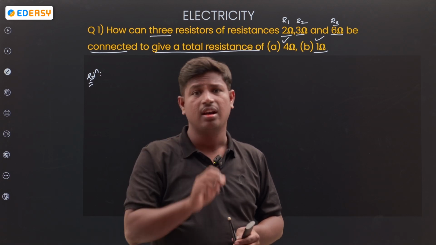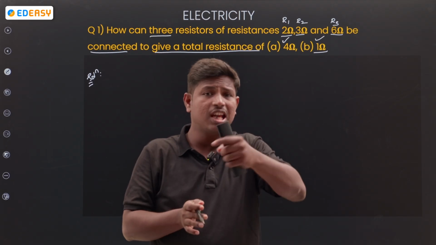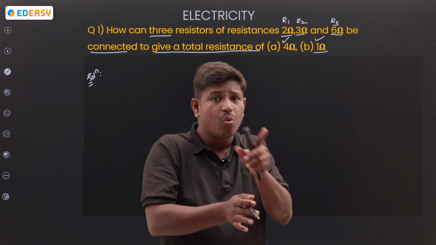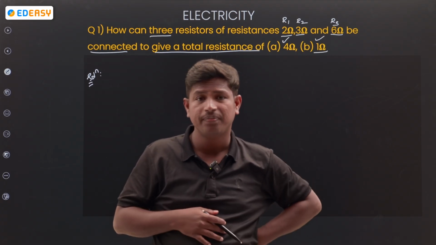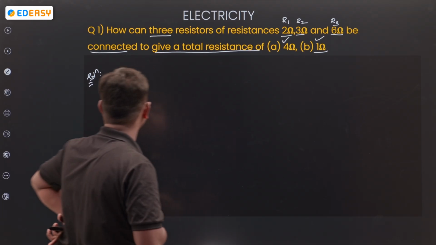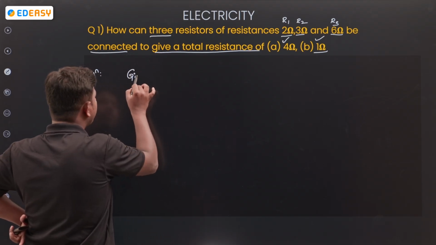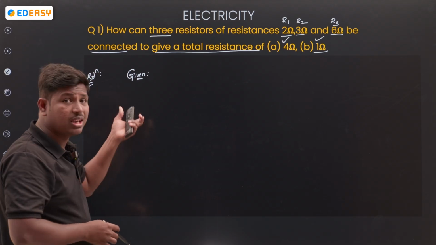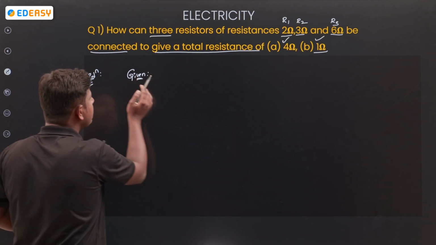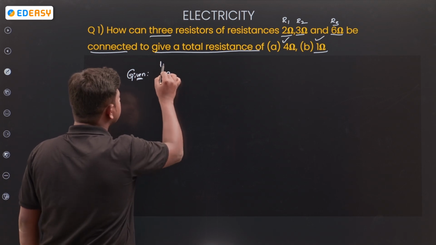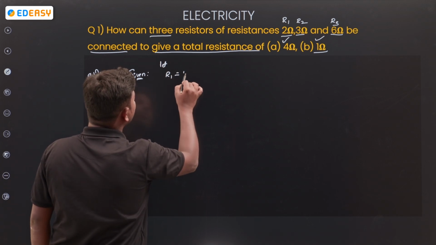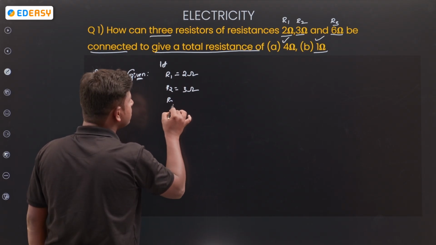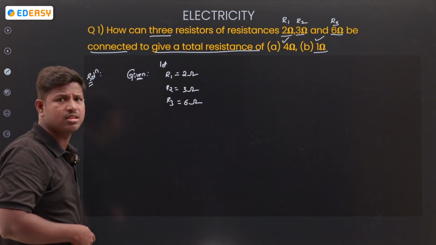If you connect these 3 resistors, one time you will get 4 ohms, and if you connect them again, you will get 1 ohm. How is it possible? Let us check. For every numerical, the important part is the given information, and marks are given for it. So what is given? Let us consider R1 equal to 2 ohms, R2 equal to 3 ohms, R3 equal to 6 ohms.